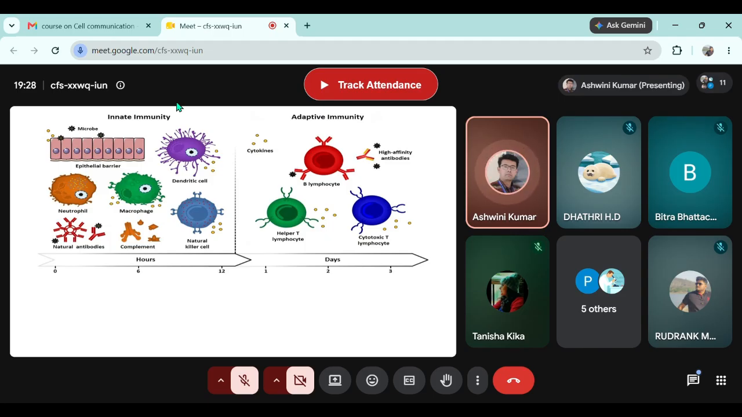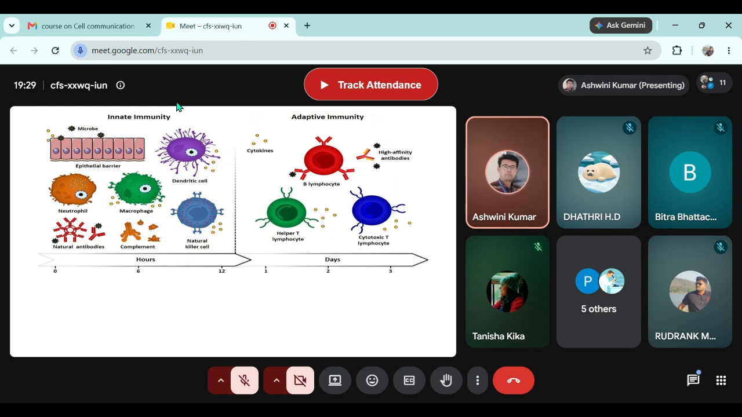Though antibodies are formed from B cell, once in circulation, they help the innate immune system or the components of innate immune system to function properly. And that's why, not very strictly, but you can place antibodies in the adaptive or the innate immunity arm. In the innate immunity, in this particular picture, you can see it's written natural antibodies.